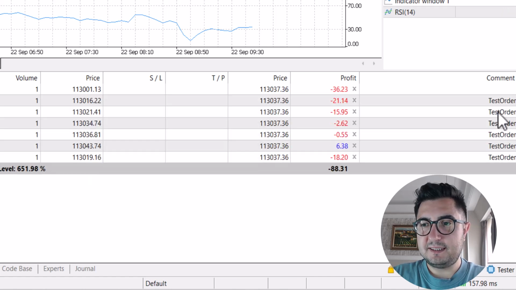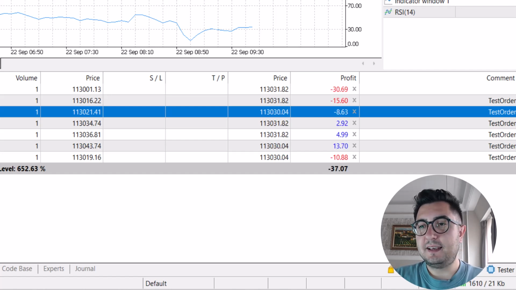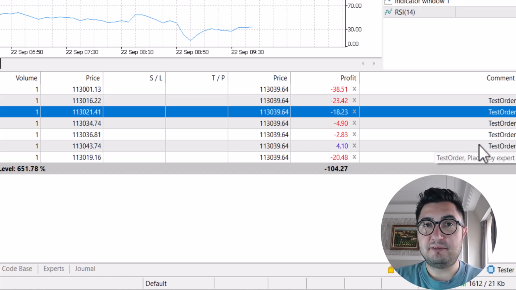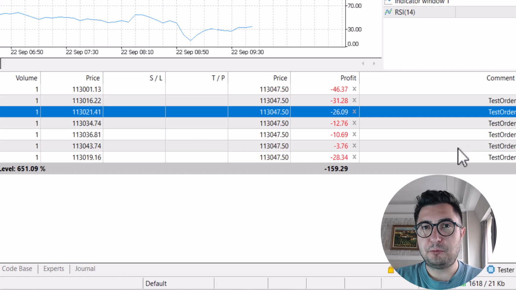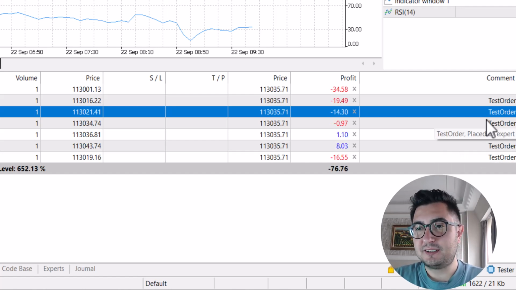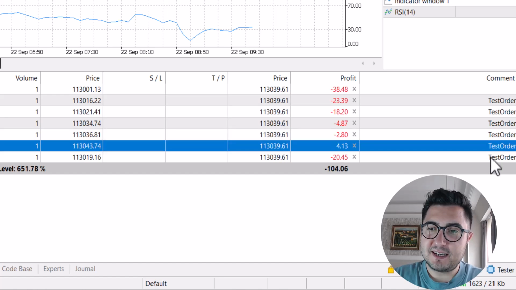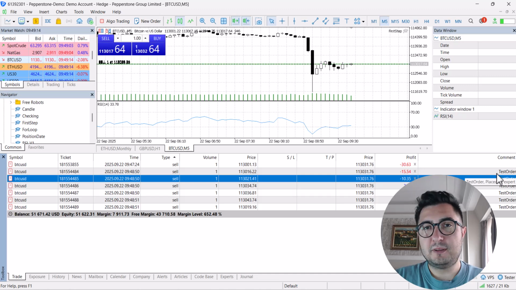As you see, there is the comment test order. So I can use this comment to define my manual orders versus expert orders. When I run the expert advisor, I want to trade manually too, but my expert shouldn't see these orders. So if I put a comment like test order, the system can separate it.